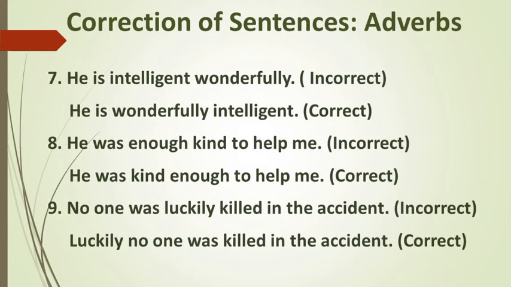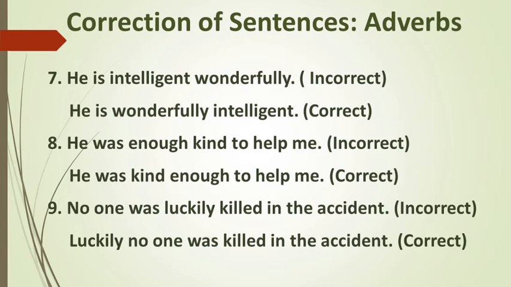Let's look into the next example. "He is intelligent wonderfully." "He is wonderfully intelligent." Here the second sentence is the correct one because if an adverb modifies an adjective or another adverb, then the adverb is used before the adjective or the other adverb.